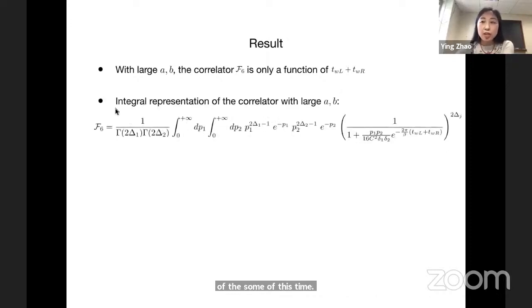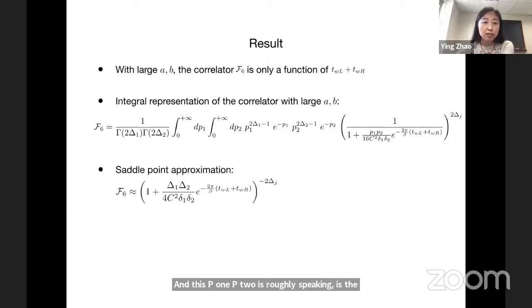And after some calculation, here is the integral representation of the correlator with large AB. The detail doesn't really matter, but roughly speaking, if you look at this form, this has a form of a correlator. And this P1 and P2 is, roughly speaking, the momenta of the bulk quanta created by the perturbation. We can do this integral by saddle point approximation, and this is what we get.